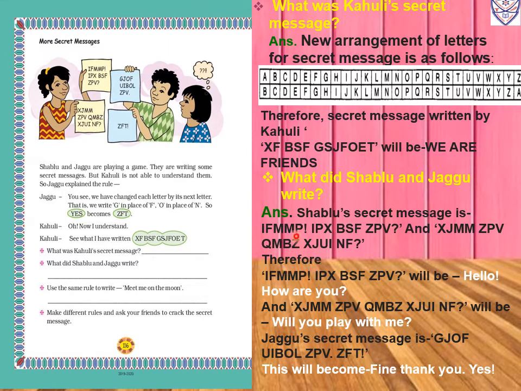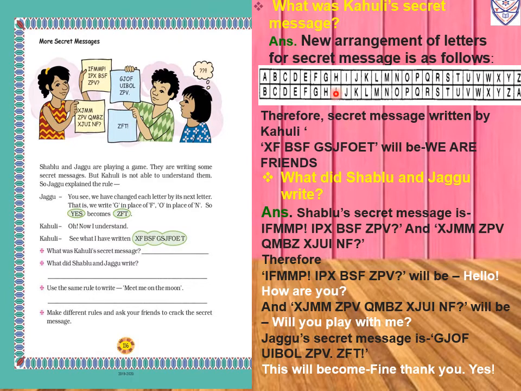So first the message IFMMP. In place of I we will write H. Then for F we will write E. Now for M we will write L. Next, also M, we will write L, and for P we will write O. So IFMMP means HELLO.